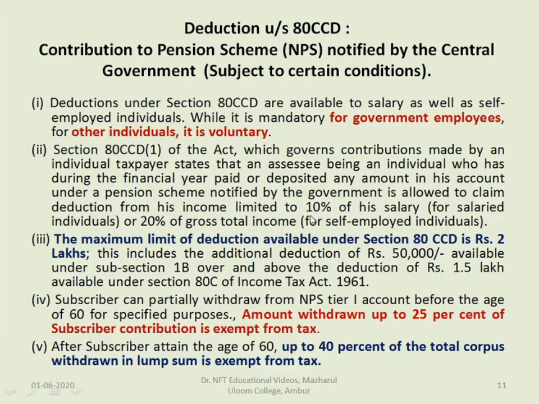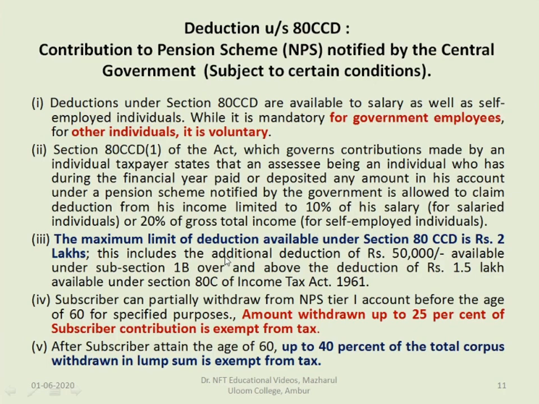So he can claim the deduction up to the limit of 10% of salary for salaried individuals or 20% of gross total income for self-employed individuals. So 10% for salaried individuals and 20% of gross total income for self-employed.